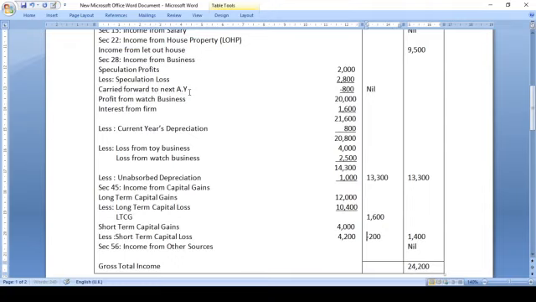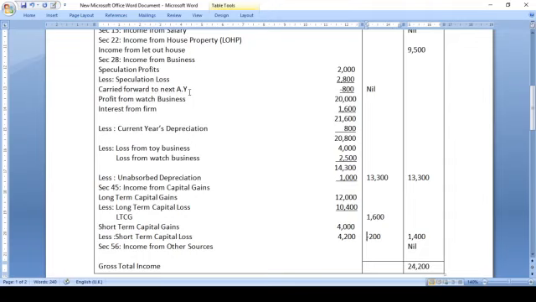So how are you going to write the working note? Speculation loss can be carried forward to 4 assessment years, and you can write in respect of unabsorbed depreciation: unabsorbed depreciation can be carried forward to any number of assessment years and it can be set off against any head of income. You can write the working note that unabsorbed depreciation can be deducted from any head of income. You have a lot of opportunities to write working notes relating to different points.